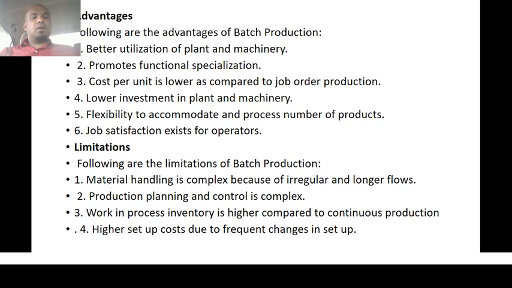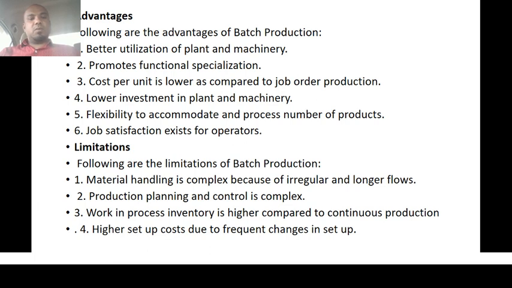Fourth is lower investment in plant and machineries. It doesn't require that much investment because the same machinery or equipment is used for different purposes, so different machineries are not needed for different production schedules. Fifth is flexibility to accommodate and process a number of products.